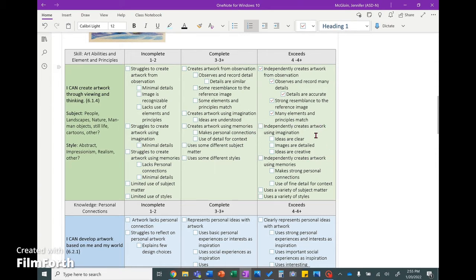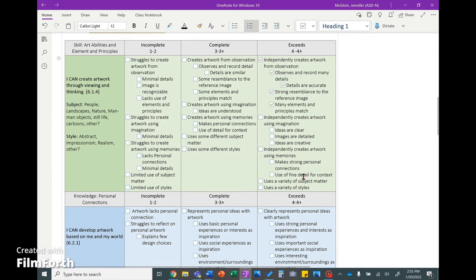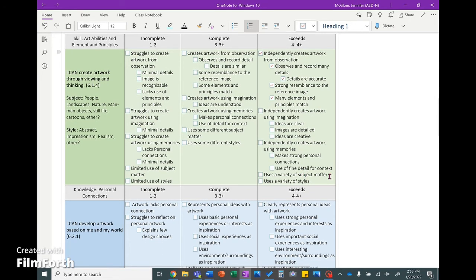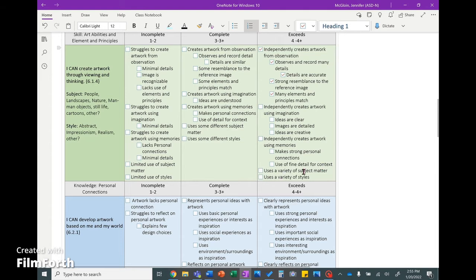So did you independently create artwork using your imagination? Are the ideas clear? Were you still able to add details? Are they creative? So the reason these ones are here is because when you're not using your eyeballs, you have to make up those things. So were you able to do that with just your brain? And the memory should have strong personal connections, use a lot of fine detail, and you might be using different subjects in your background or different styles.